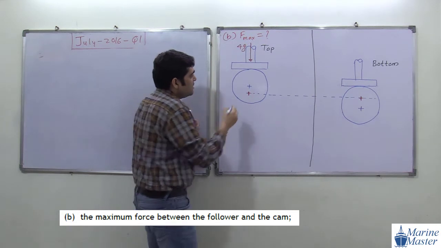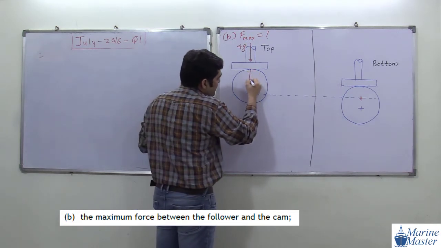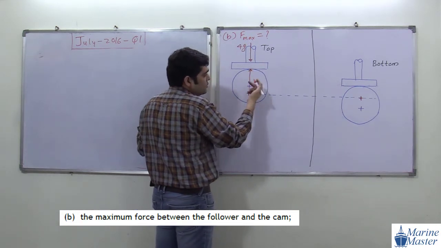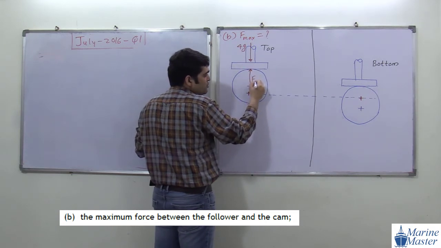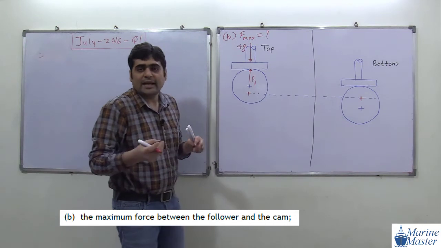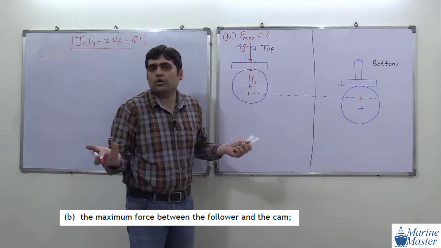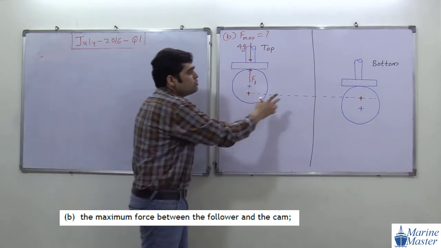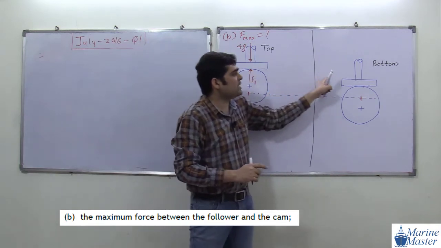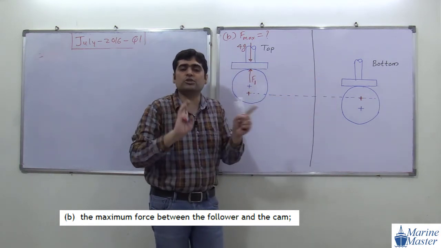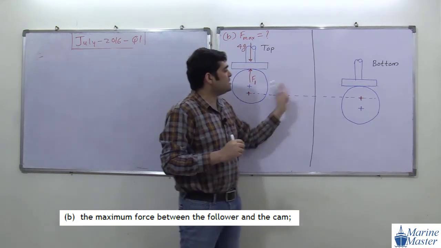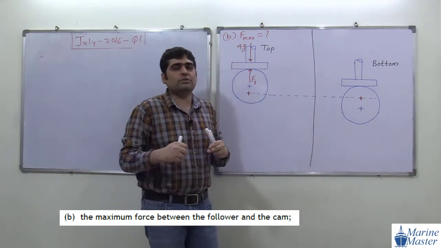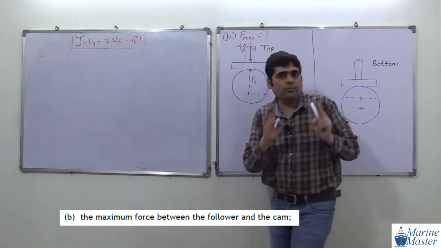So here, what force will we consider? Force between these. So here, this cam will apply force F1 on the follower. Just assume this force as F1. It may be maximum, may not be maximum, we don't know. But out of these two situations, one is the topmost situation, another one is the bottommost situation. Out of these two situations, in one situation our force is the maximum.